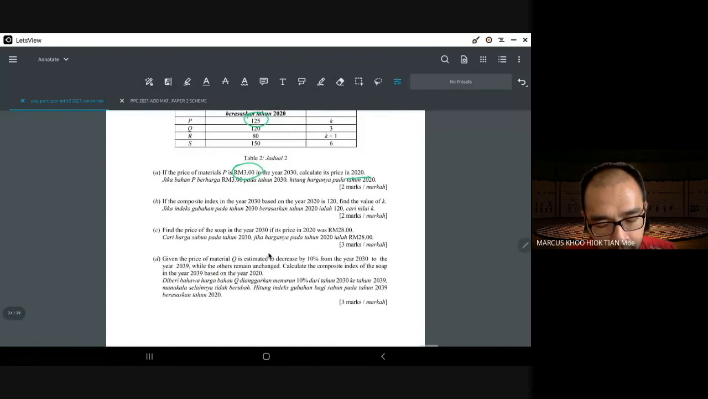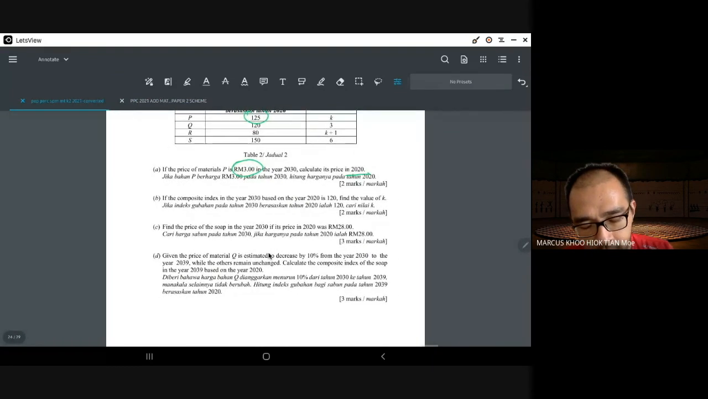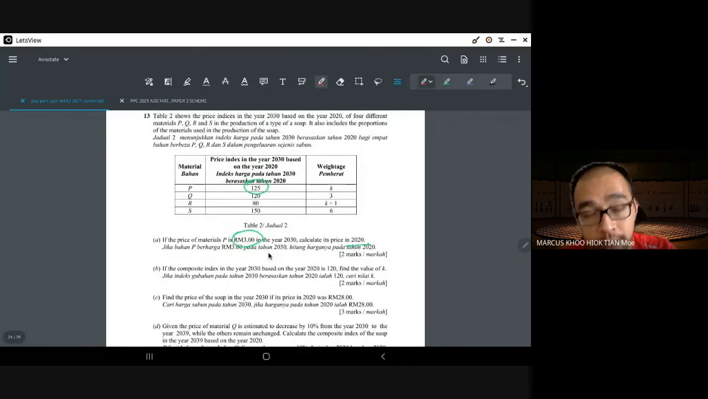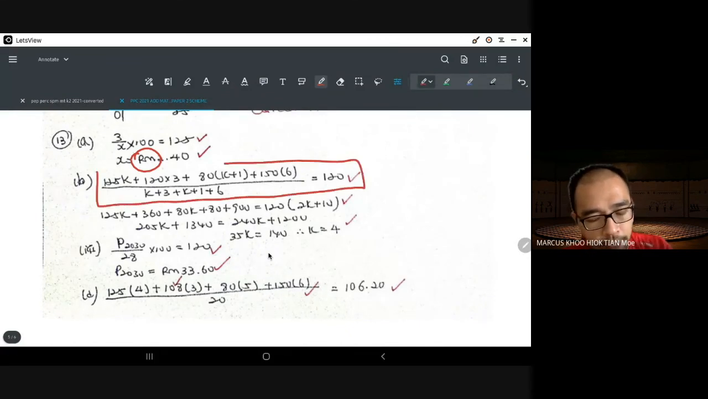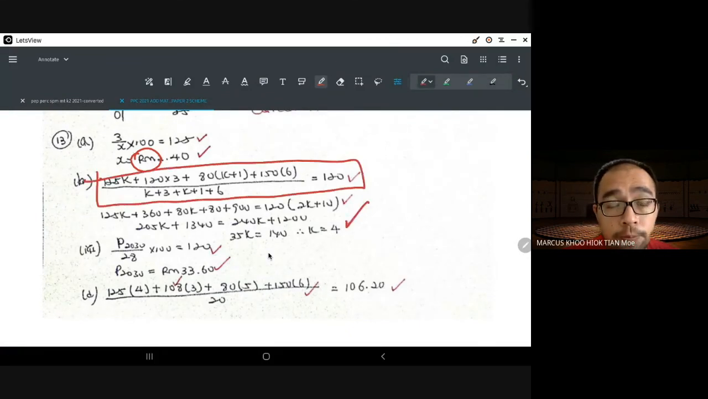All right, composite index is given 120. Find the value of k. The method that I usually teach is you multiply across lah. So 125 times k will be 125k. 120 times 3 will be 360. 80 times k plus 1 will be 80k plus 80. 150 times 6 will be 900. Then you add all together, or you can do it the long way, as some of you like to do, which is this. Finally you will get the answer k equals 4. Very standard question lah.